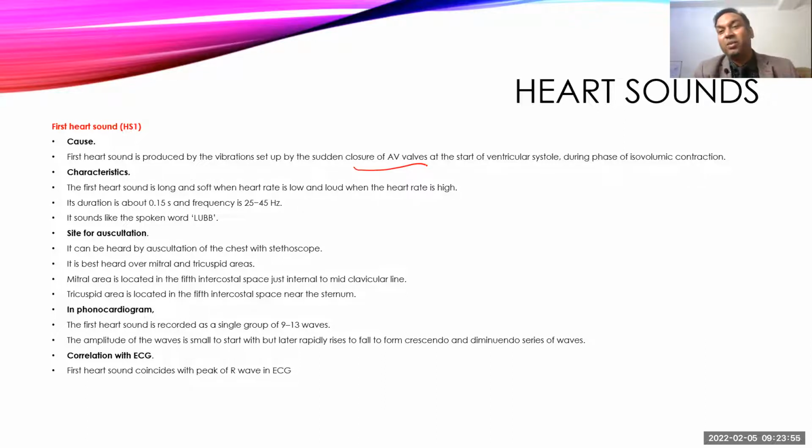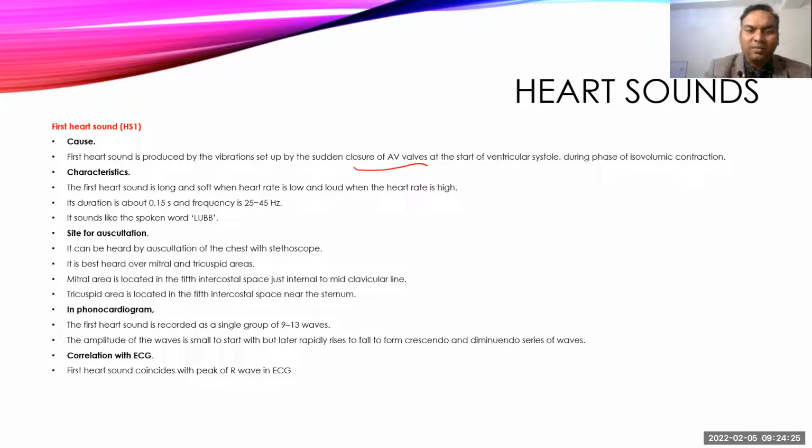The mitral area is located exactly at the apex of the heart. So first you need to palpate the apex of the heart, and then auscultate on the apex. The tricuspid area is usually located in the fifth intercostal space on the left side, just close to the sternum, which we also call the parasternal area. In both areas you can auscultate the first heart sound and find its clear quality.